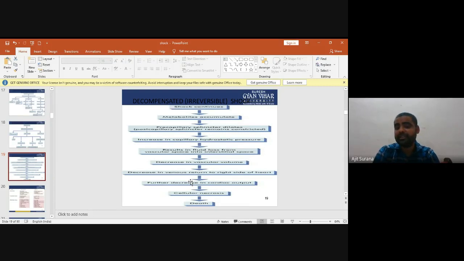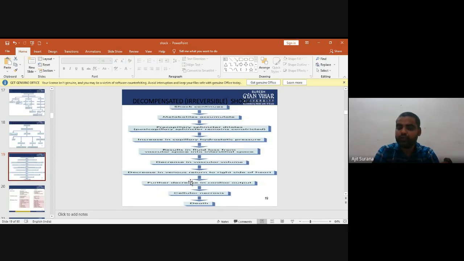Now, in decompensated or irreversible shock, metabolites accumulate, due to which the precapillary sphincters dilate. The postcapillary sphincters remain constricted, due to which there is an increase in capillary hydrostatic pressure. When capillary hydrostatic pressure increases, it results in fluid loss from the vascular space into the interstitial spaces.